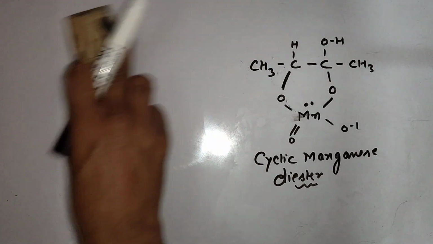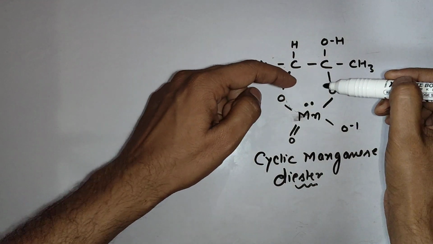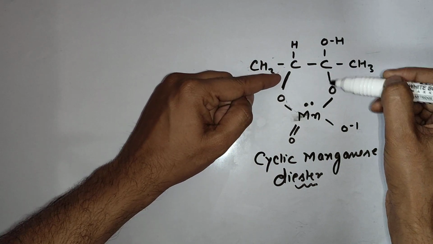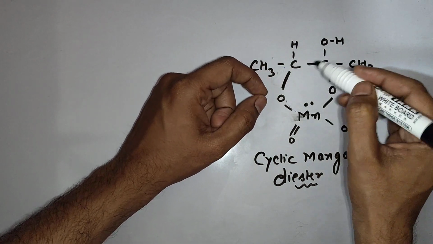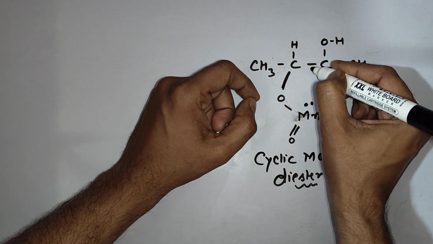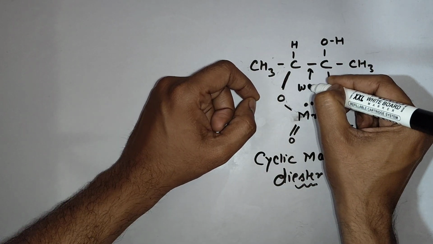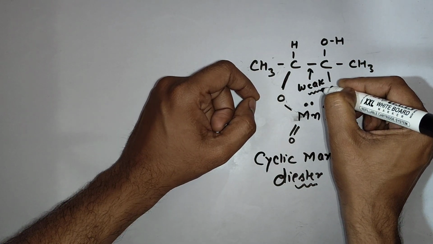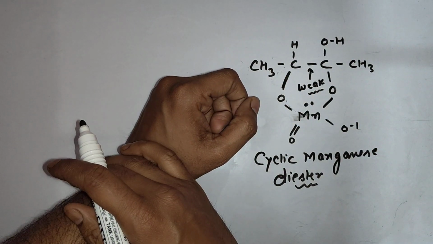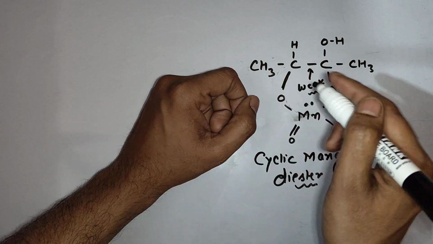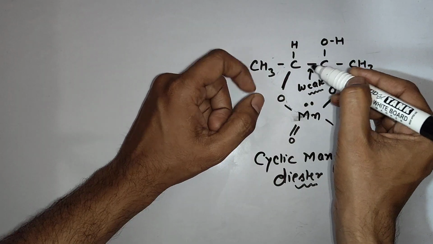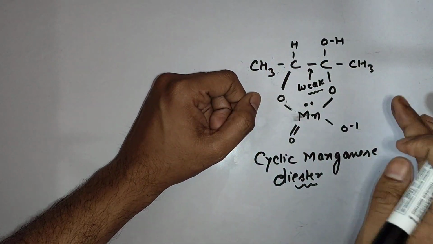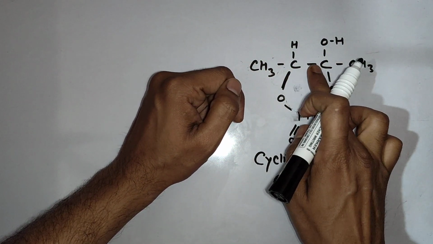Now after this, what will happen, because you can check it's a cyclic condition, and due to steric hindrance, this bond will become weak and will start breaking. This is a cyclic condition due to which between these two carbons this bond will become weak and will start to break. Now how it will break?